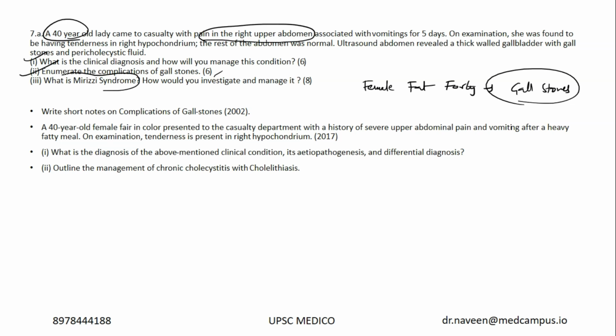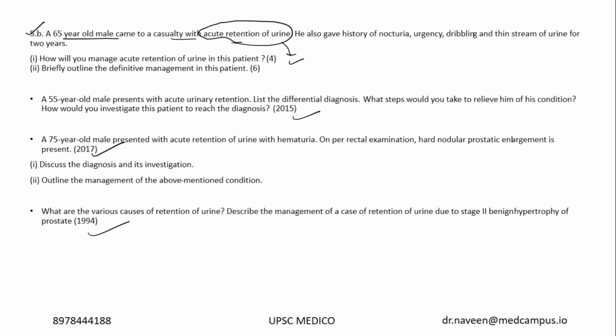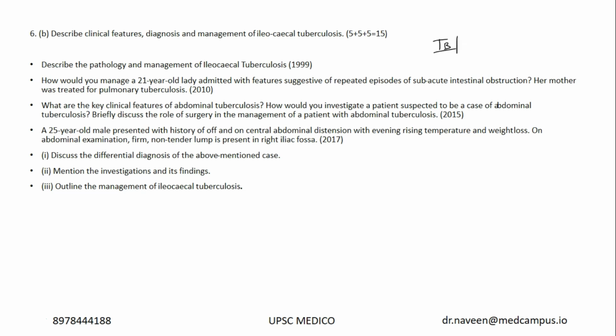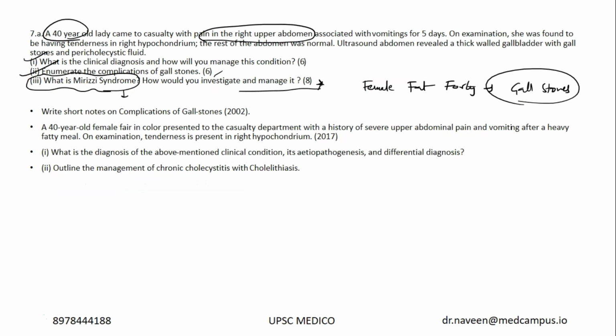This is rare. In the complications part, I did mention that Mirizzi syndrome is seen, but how do you investigate and manage it? I think this is kind of a bouncer question, because these days even complications of a disease are being asked. For example, with varicose veins, they're asking you management of venous ulcer, which is a complication of varicose veins. Similarly, in gallstones there are 7 or 8 complications. They're asking you how do you manage a specific complication of that particular disease.